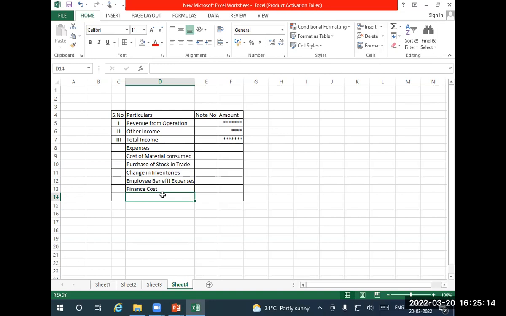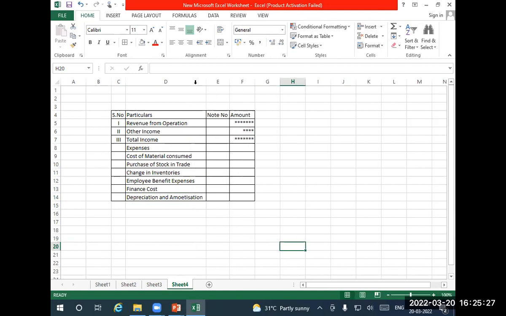Next, depreciation and amortization. All depreciation and amortization, of the fixed asset and of the intangible fixed asset, will come under here. Suppose there is a machinery of 10 lakh rupees.